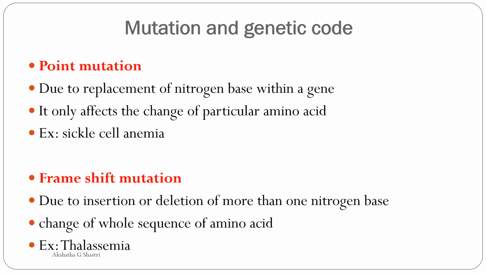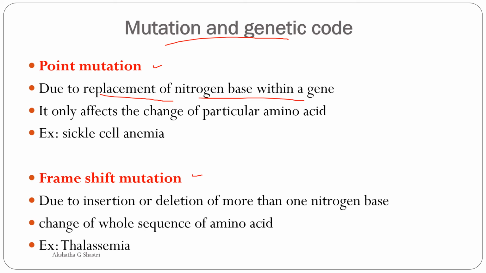Next, let us learn about mutation and the genetic code. The relationship between DNA and genes is best understood by mutation. There are two kinds of mutation: point mutation and frame shift mutation. Point mutation takes place due to the replacement of a nitrogen base within a gene.